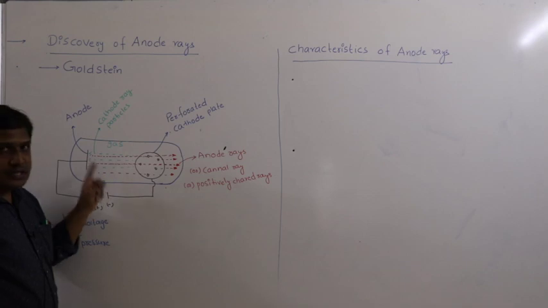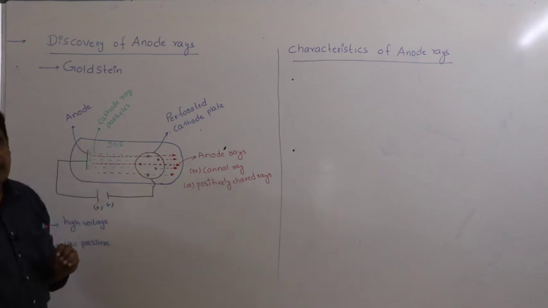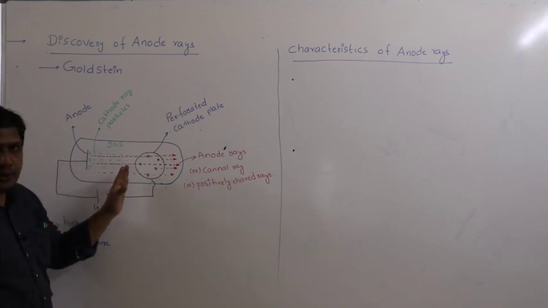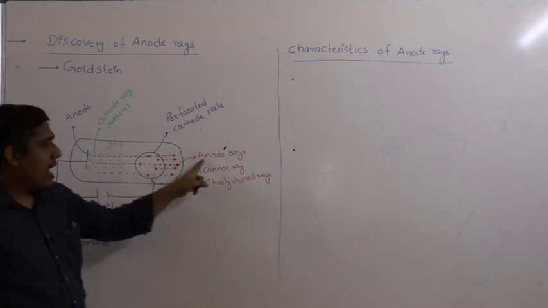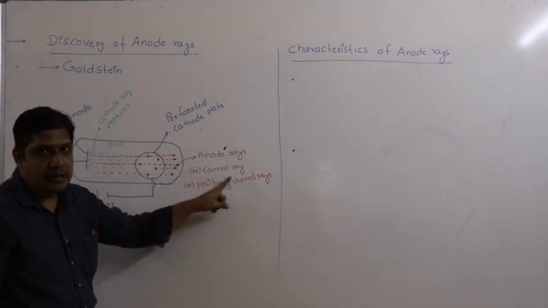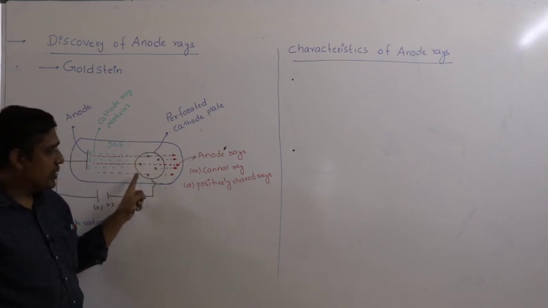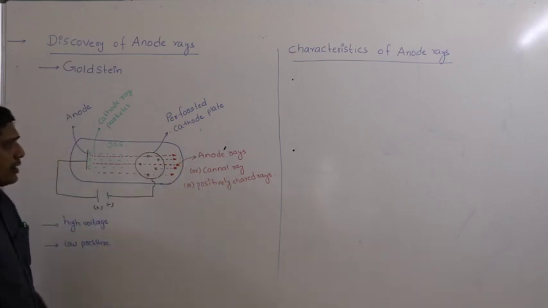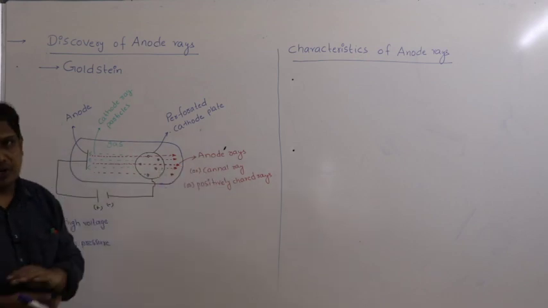So he discovered that along with cathode rays, some new particles started moving from anode towards cathode through the holes of cathode. He called these particles anode rays or canal rays because they are passing through the holes or perforation of the cathode plate. They are called canal rays. Right. Now let us study the characteristics of anode rays.